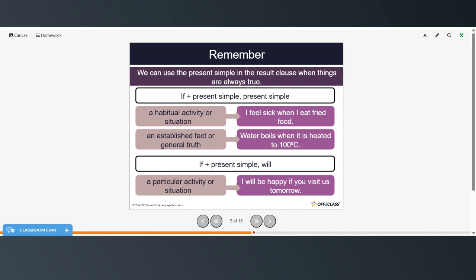And we can use the present simple in the result clause when things are always true. So if plus the present simple and then present simple in the result clause for a habitual activity or situation. I feel sick when I eat fried food. Or an established fact or general truth. Water boils when it is heated to 100 degrees Celsius. You can also use if plus the present simple and then will for a particular activity or situation. I will be happy if you visit us tomorrow.